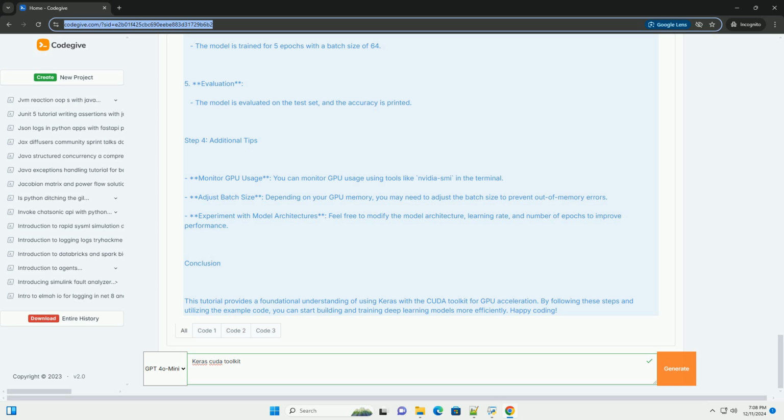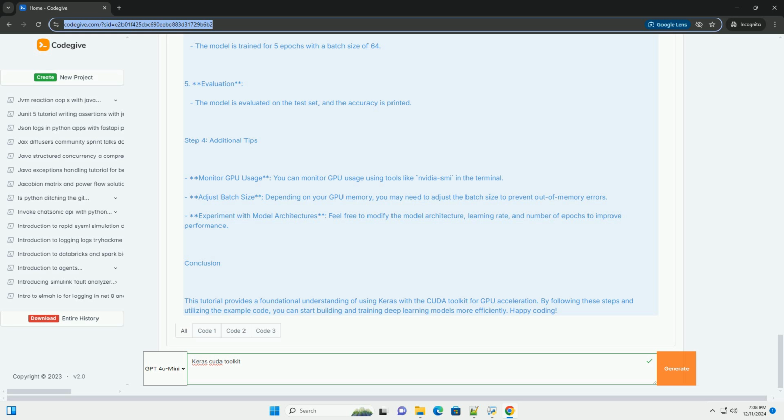Step 2, verify GPU installation. You can verify whether TensorFlow is using your GPU by running the following code in a Python environment. Python. import tensorflow as tf. Check if GPU is available. print, number GPUs available, len, tf.config.list_physical_devices, GPU. If everything is set up correctly, this code should return the number of available GPUs.